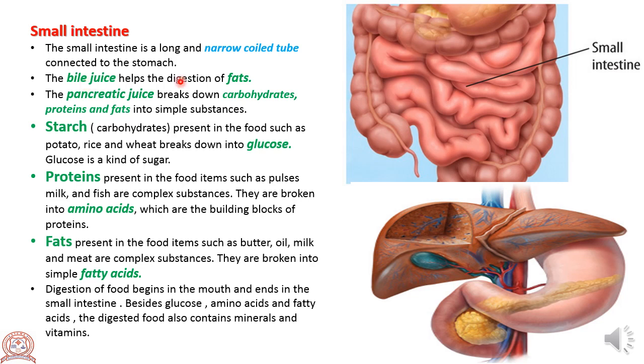The small intestine is a long, coiled, narrow tube about 7.5 meters long. It is located in the middle of the abdomen. Digestion of food is completed here. The small intestine receives digestive juices secreted by the liver and the pancreas.